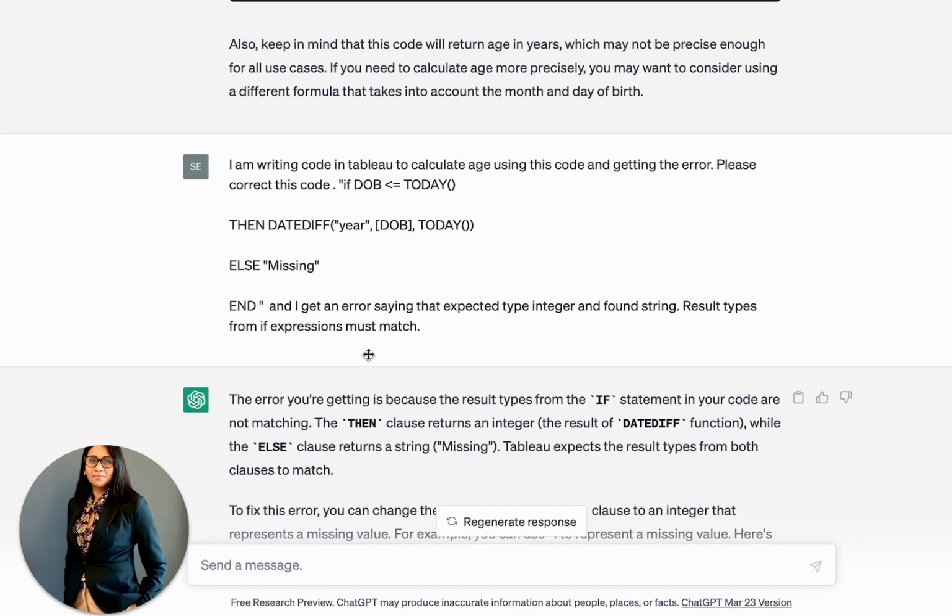Okay, so I did that, and then I tried out this code, and in my situation it actually gave me an error. So what I said is that if date of birth is less than equal to today's date, then give me the difference in years between date of birth and today, else missing. And I had an idea about why I am getting this error, but I just wanted to test what ChatGPT would do in such a situation.